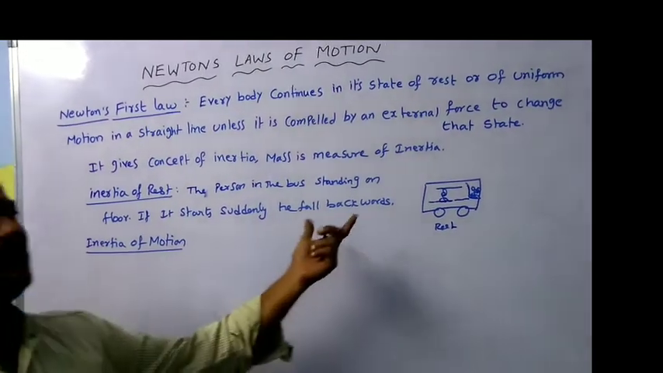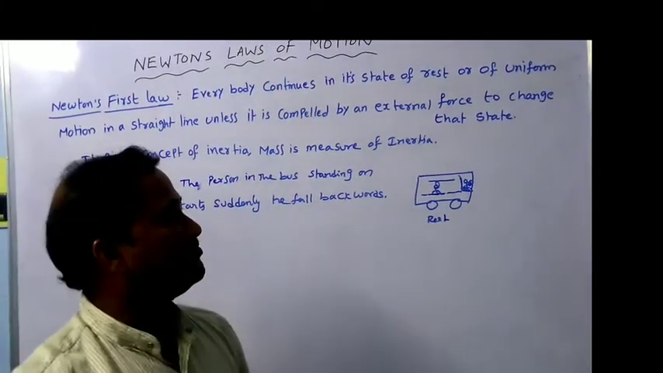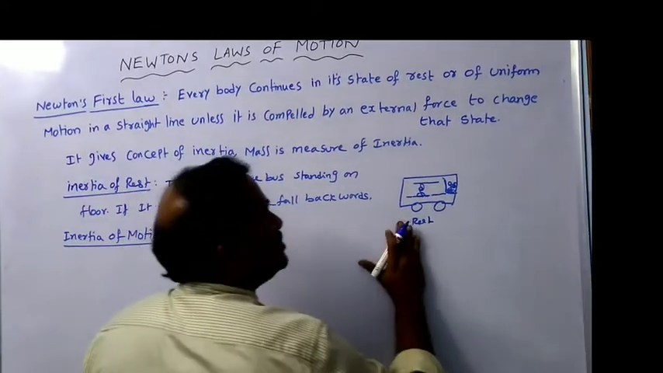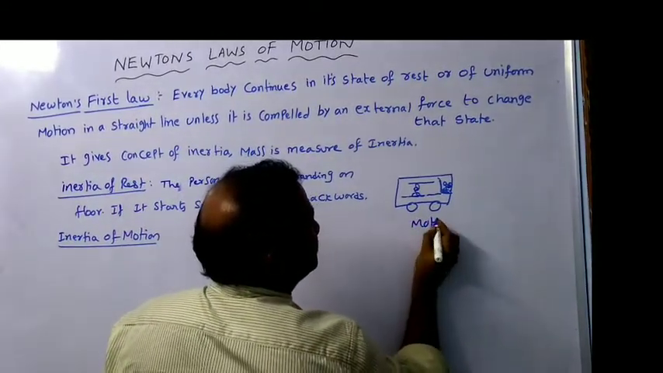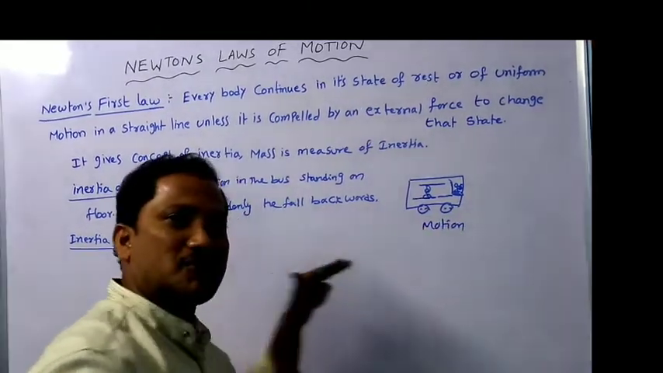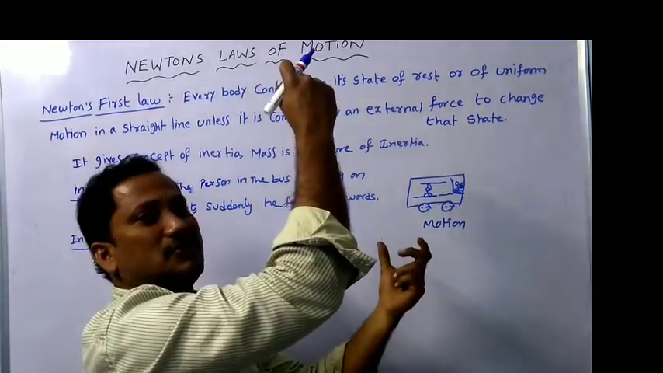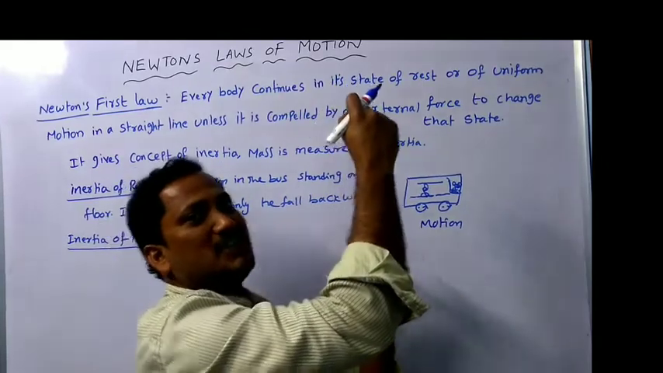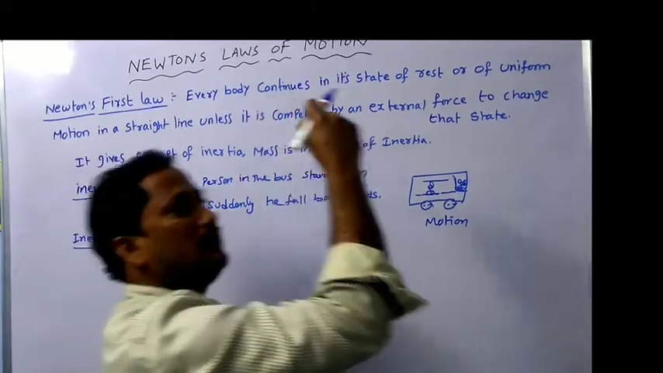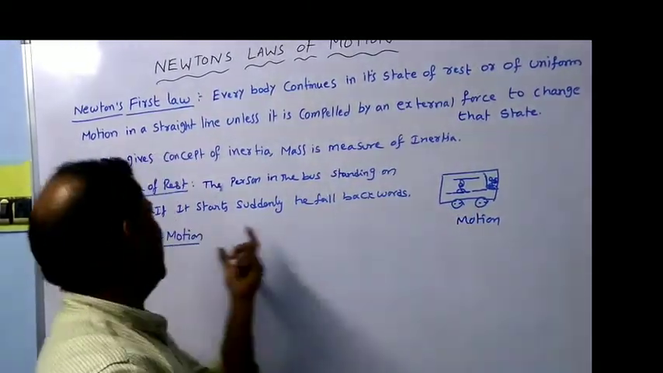So same example I'm using here. Same bus, same person standing on the floor of the bus. If the bus is in motion, moving bus, if bus suddenly stops, sudden brake is there, then the person in the bus falls forwards. Now that is due to the inertia of motion.